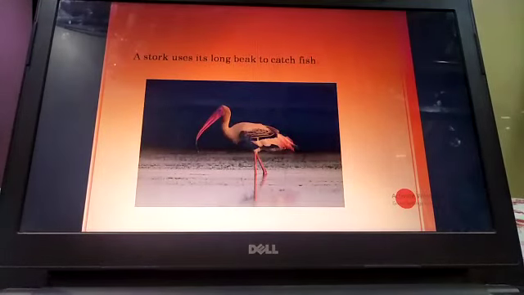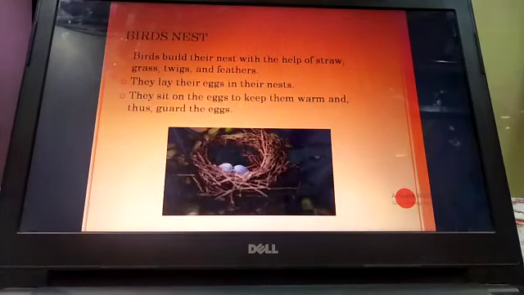Now coming to this one, what is this? This is a stork. A stork uses its long beak to catch fish. As the fish is inside the water, so that is why it has long beak, so that it can easily catch the fishes.